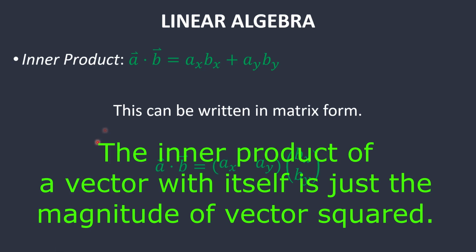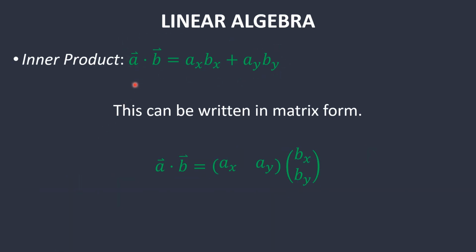With two vectors, you can construct the inner product. This is its traditional definition, but you can also write this out in matrix form, where you have A as a row vector and B as a column vector. And so it's just the multiplication of A_x B_x plus A_y B_y, which gives the inner product. It's also called the scalar product because it reduces from a vector to a scalar result.